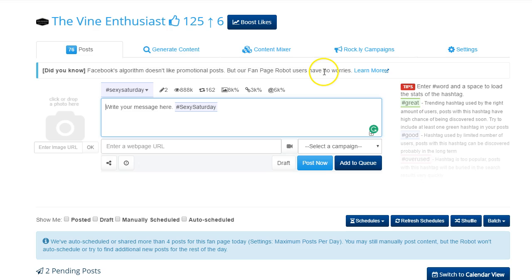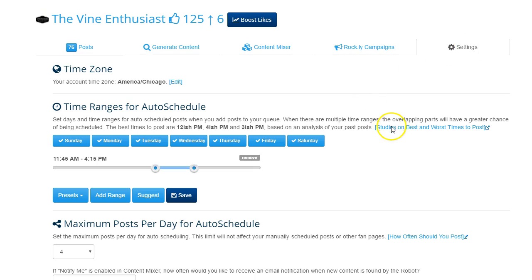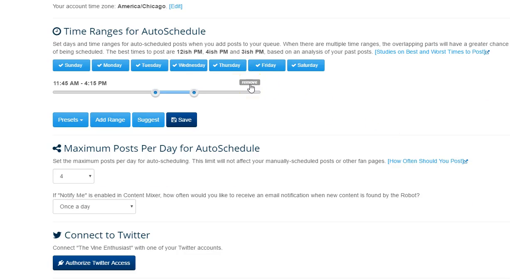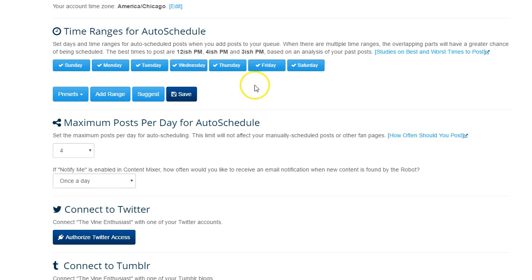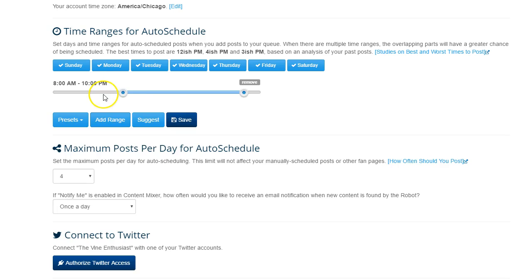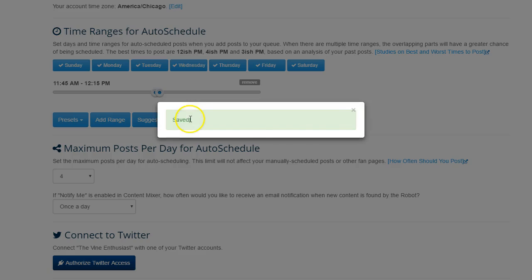So what we're going to do is go into our tool and go into settings. Now, since we have our analytics and we don't need our tool to suggest the times for us anymore, we're going to do a couple things. What we're going to do is add ranges. So we're going to add a range between 12 p.m. Actually, what we're going to do is go from 11:45 to 12:15. And we're going to do it like that. Okay? We're going to save this.